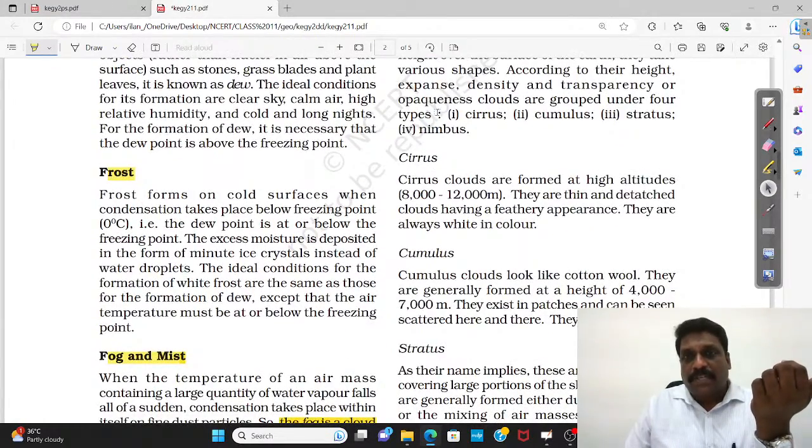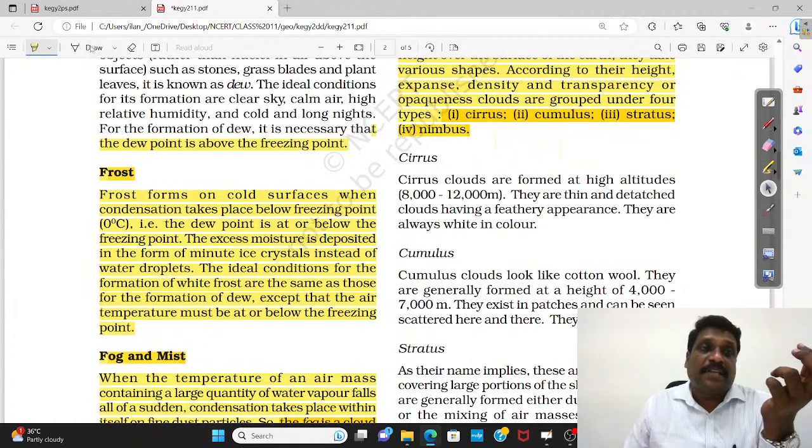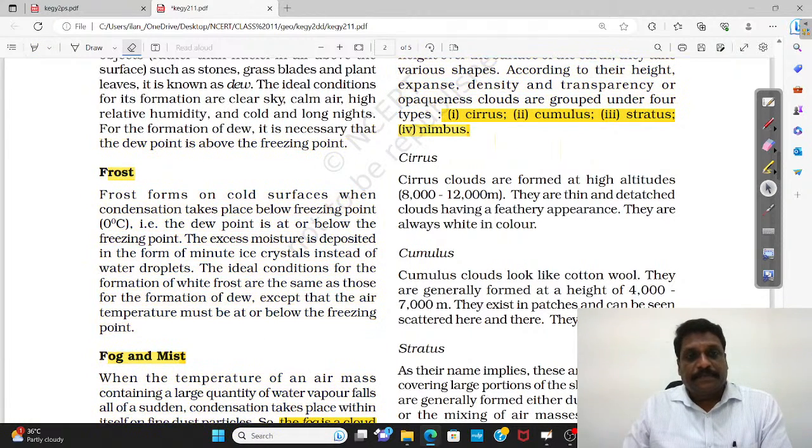Normally, they say cloud is classified into four different categories. Actually speaking, cirrus, cumulus, and stratus is shape-based classification, whereas nimbus is all about weather-based classification. So there is a greater difference. Nimbus is weather-based classification.